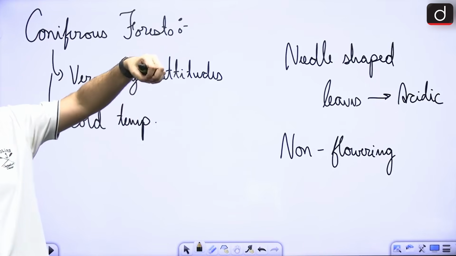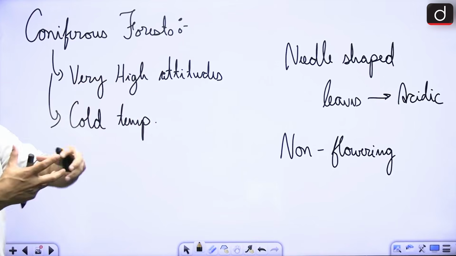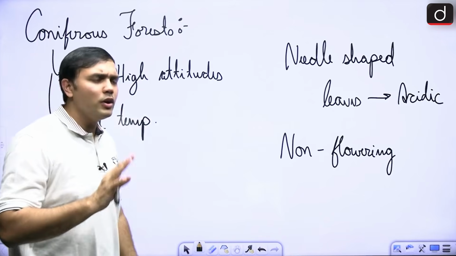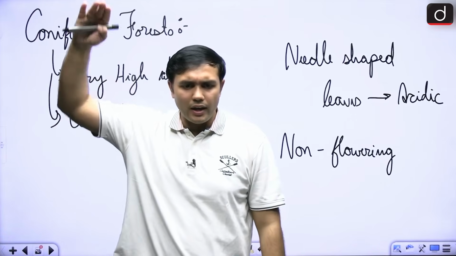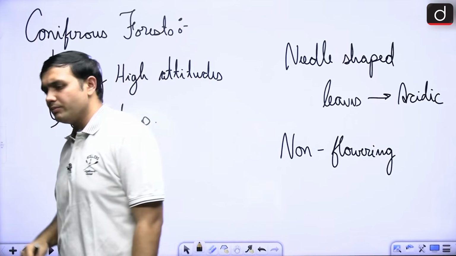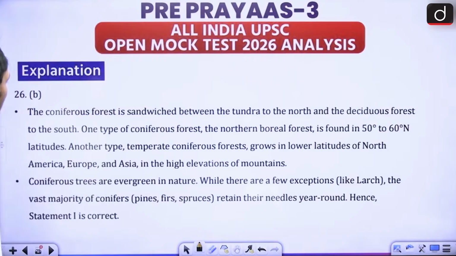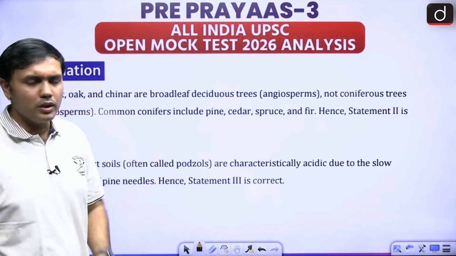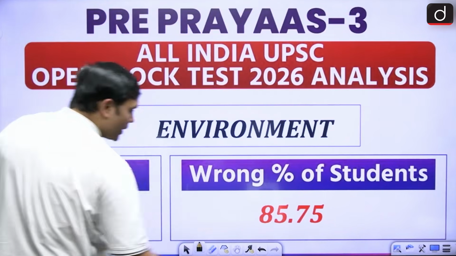Why? Because needle leaves decompose very slowly, right? It leads to acidic soils. So needle shaped leaves are one of the major reasons for acidic soil. I'm hoping that you have the basic aspects, like they are high altitude and found in very cold temperatures. These are some of the basic aspects regarding the coniferous forests. You can take a good look at the explanation provided in the PDF on the Telegram channel. Next, again it is from environment, question number 99.